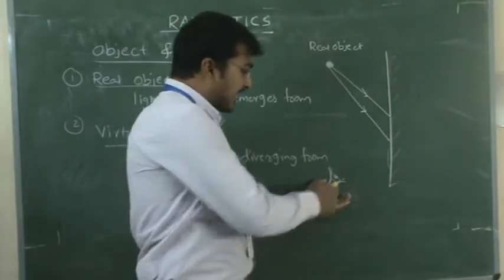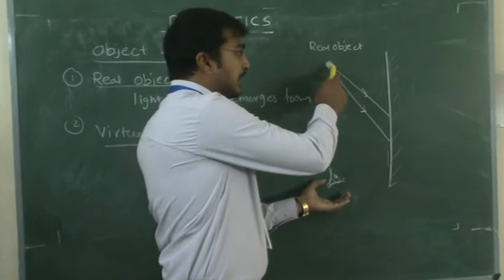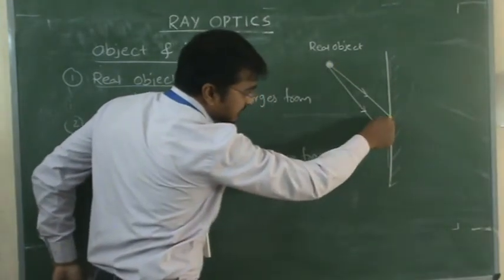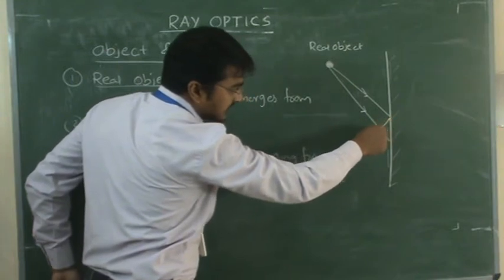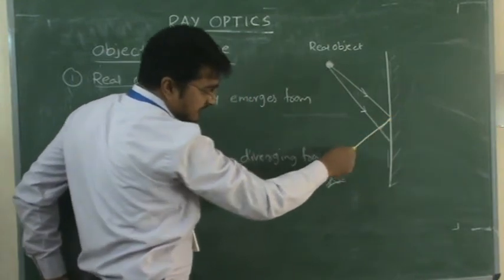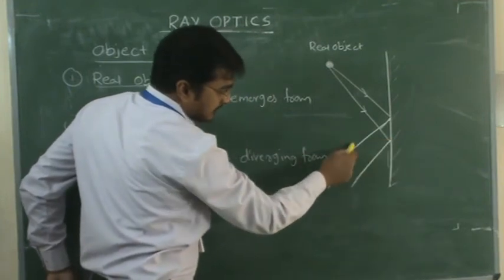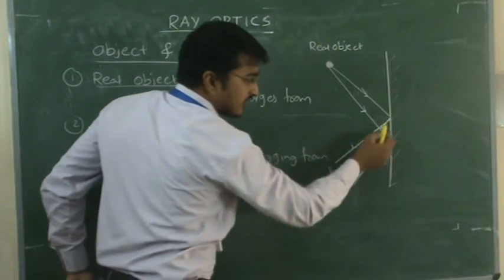So I can't see this object here, but it appears to be coming from here. How? It's reflecting back like this, because we should apply that the angle of incidence equals the angle of reflection.